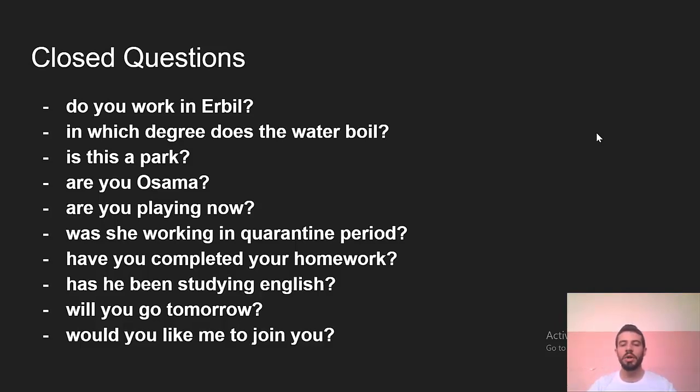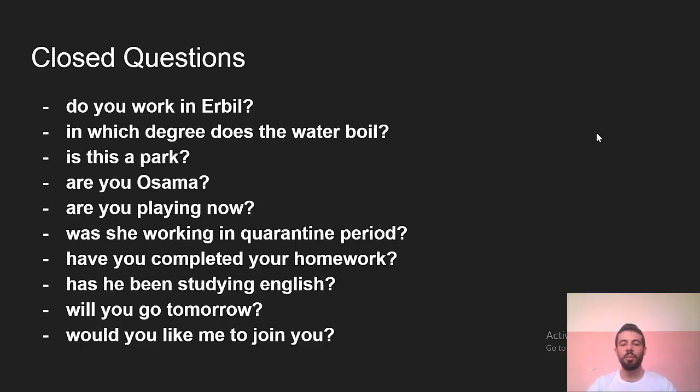Here, was she working in the quarantine period? Here we asked about the past, but here it's past continuous because we're using was and using ing. So, was she working in the past, at a specific time in the past? I ask about a specific time in the past. Something was continuing or going on in the past. So was she, like in the past continuous using was or were. So here, was she, because she was. Was she working in the quarantine period?